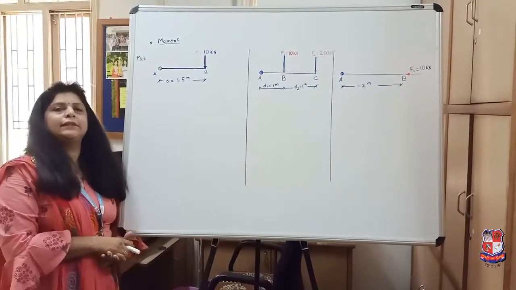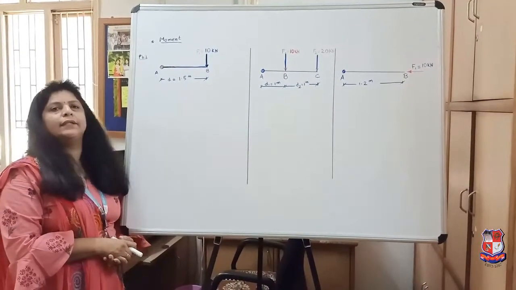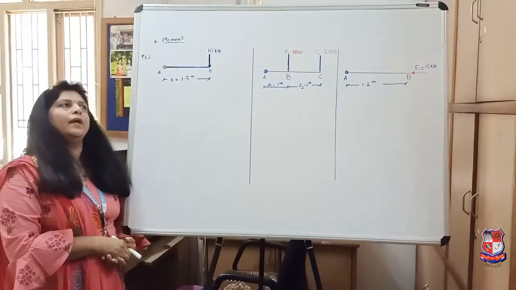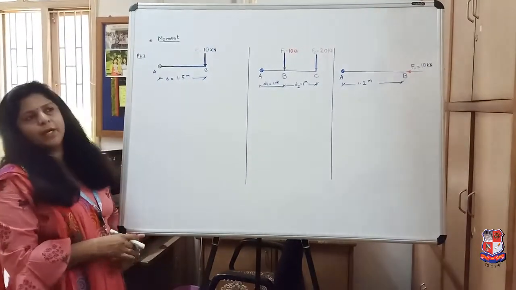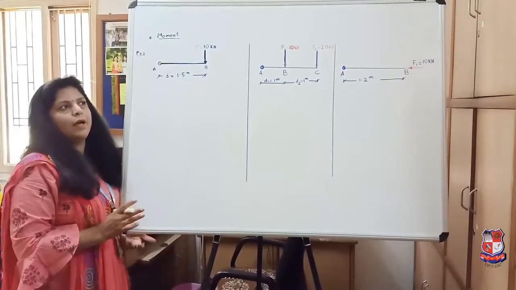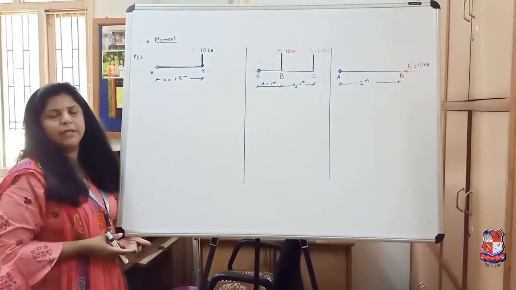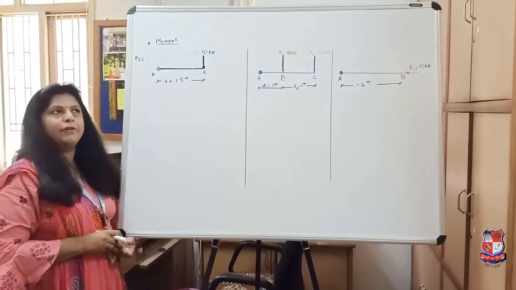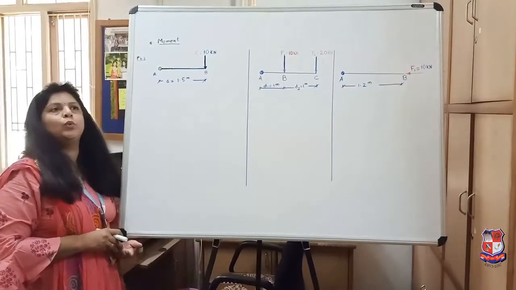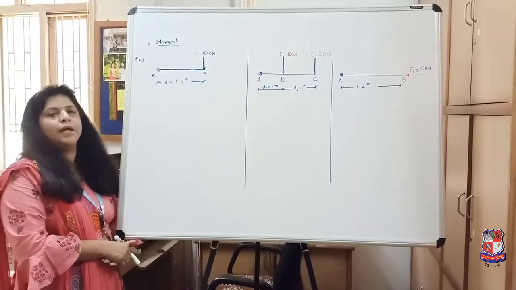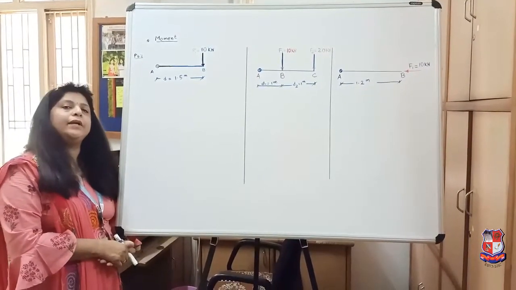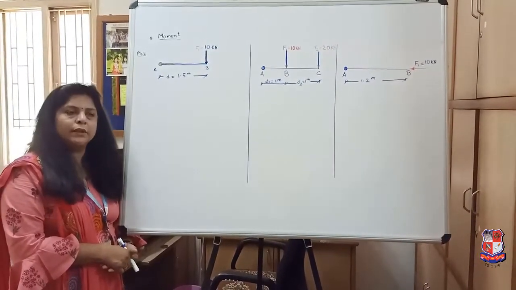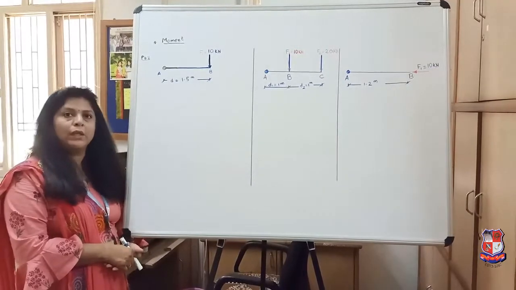In the last lecture, we had studied the definition of force. That is, it is an external agent which changes or tends to change the state of a body. Then we had studied the characteristics of force. The characteristics of force is basically magnitude, direction, line of action, point of application and nature of force. Then we had studied system of force, that is two or more forces acting on a system. It is called a system of force. Then we had studied different systems of forces, that is coplanar, concurrent, non-concurrent, non-coplanar, parallel, collinear.